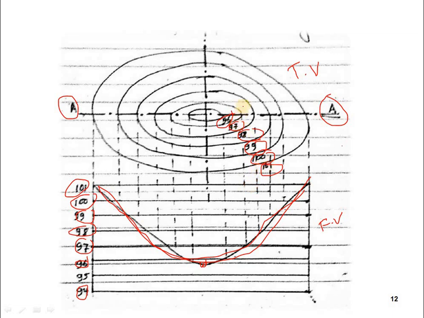The last one is 101. In this way it is described here.